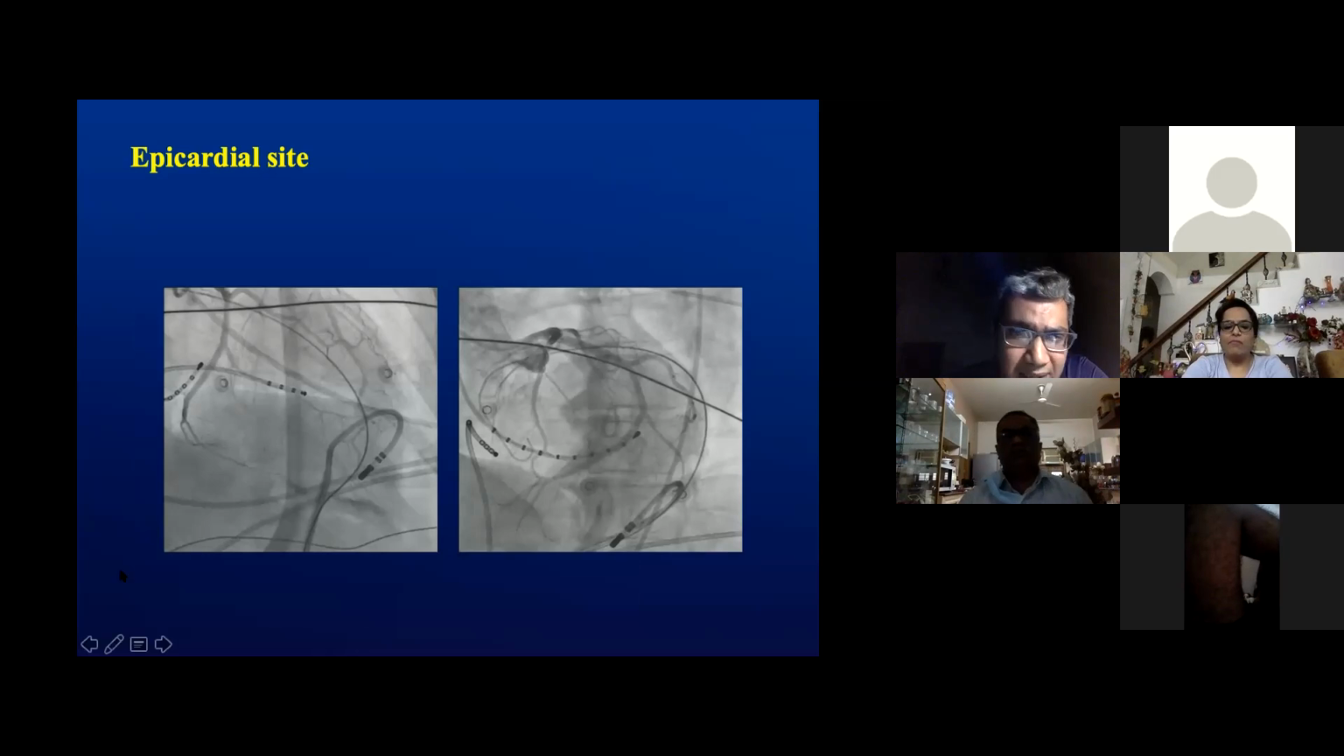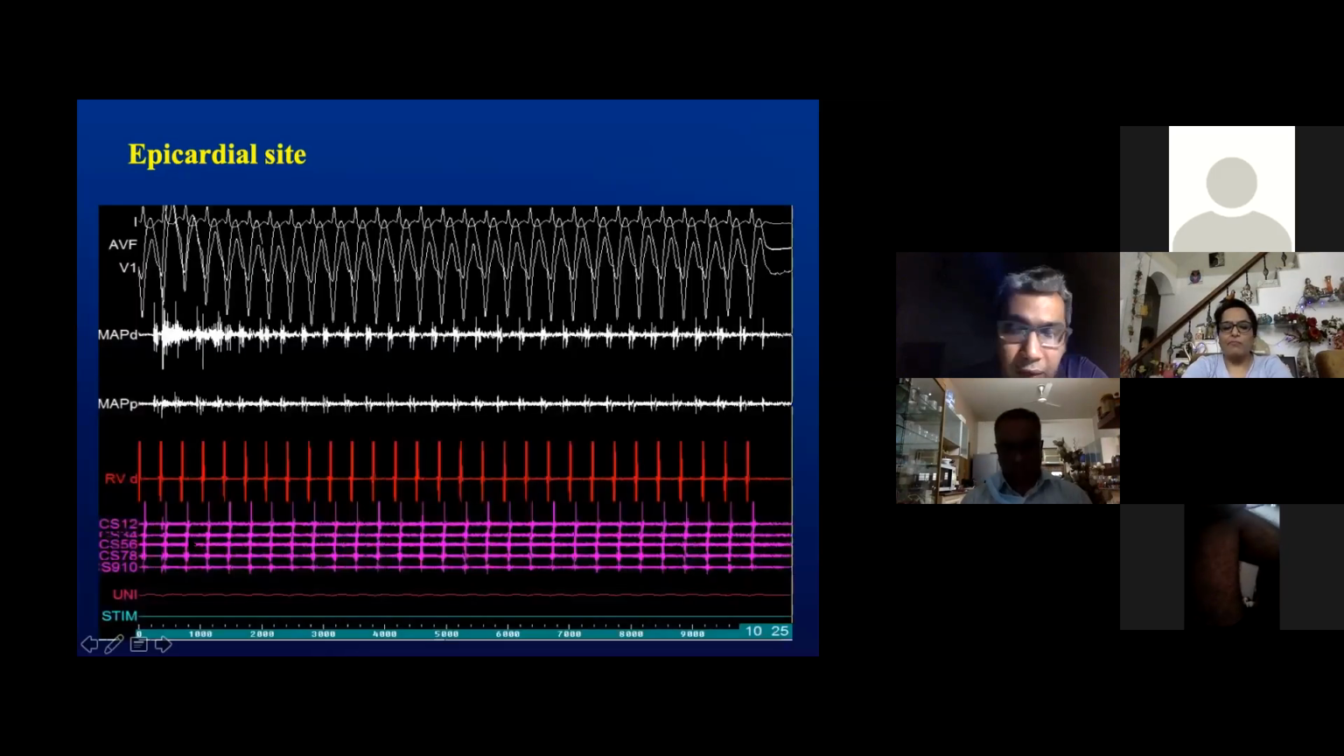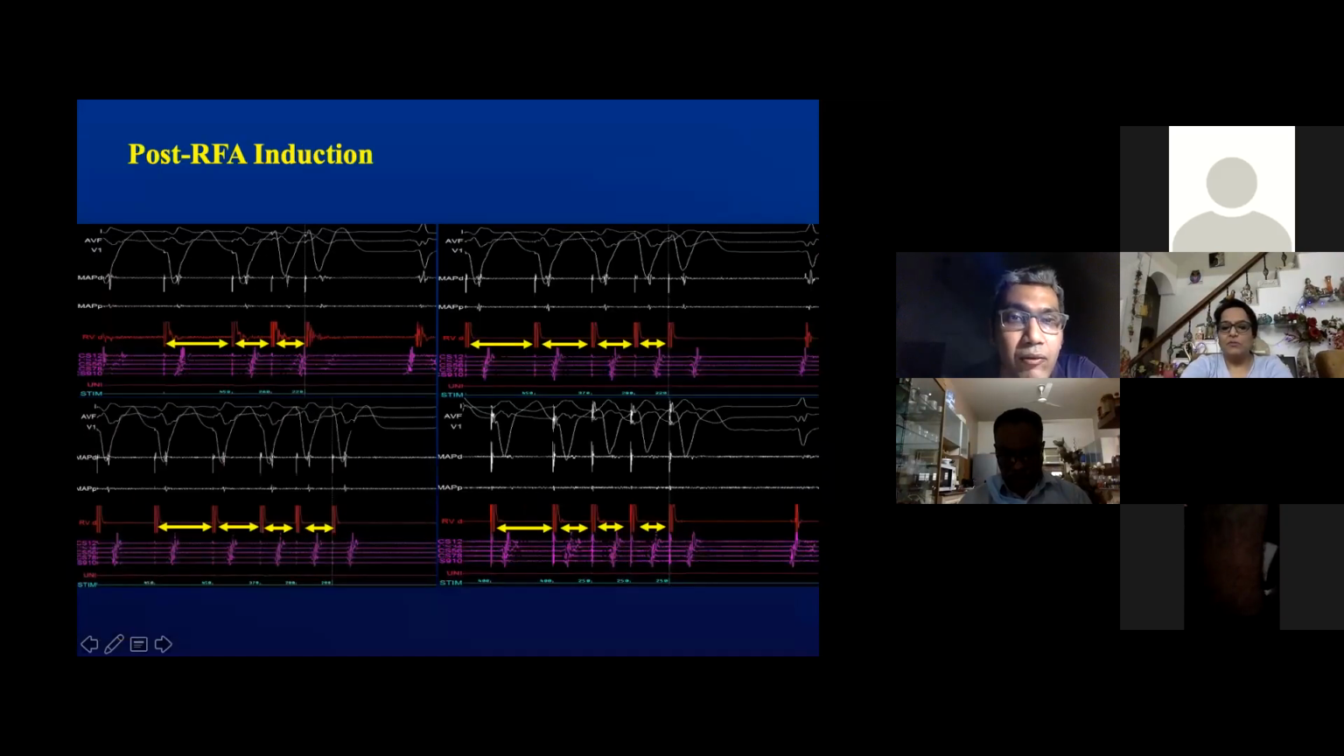It wasn't present here, so we decided to continue with our ablation lesions, trying to create a line extending from the epicardial sites going towards the endocardium. Sure enough, while in the middle of creating this line, we were able to terminate the tachycardia without an extra stimuli during the ablation, after which no further arrhythmia was induced.